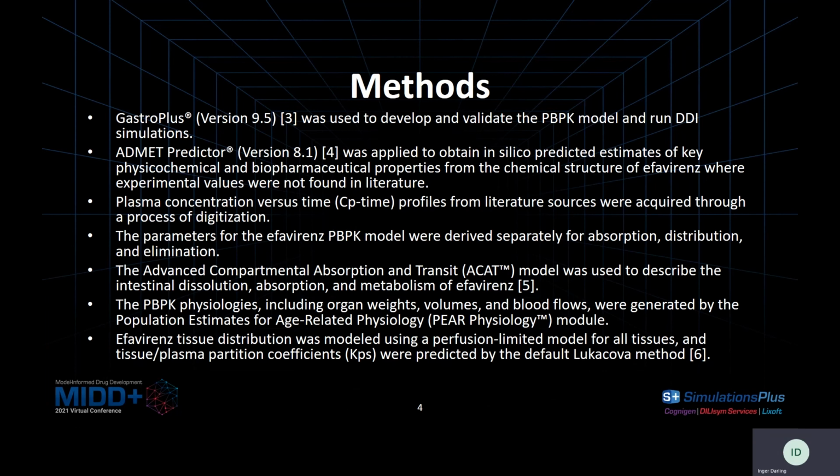metabolism of efavirenz. PBPK physiologies, which included organ weights, volumes, and blood flows, were generated by the PBPK physiology module within GastroPlus. And additionally, the efavirenz tissue distribution was modeled using a perfusion-limited model for all tissues. And the Kps were predicted using the default method, the Lukacova method, within GastroPlus.